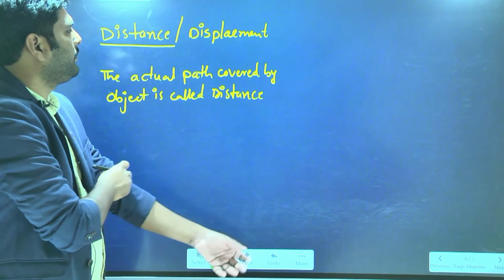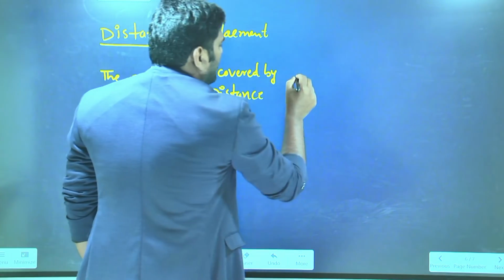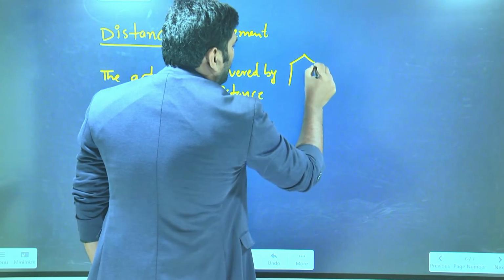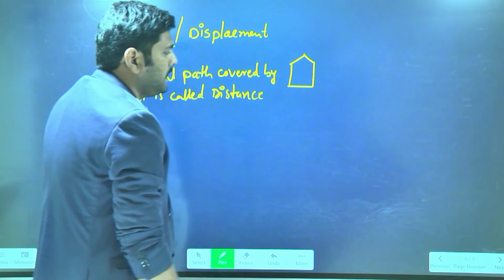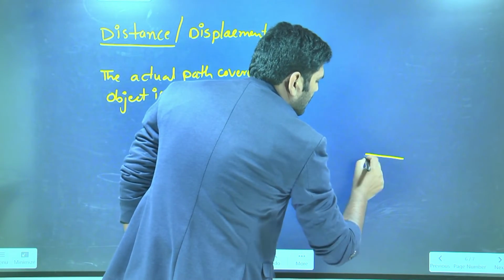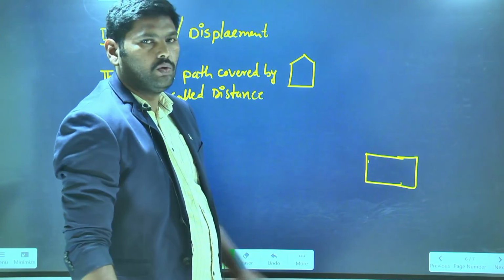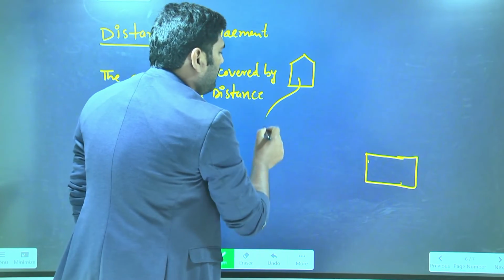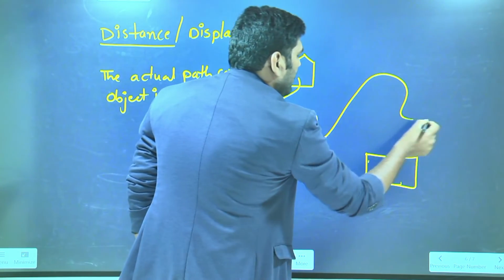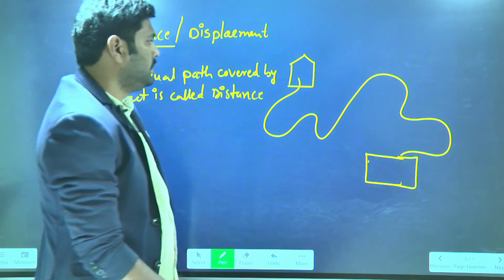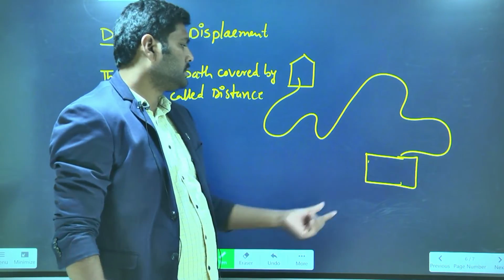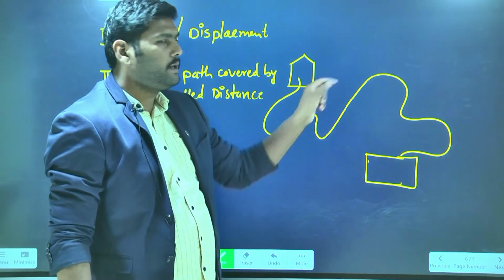For example, see here: it is your home and it is your school. This is the path to the school. To move from home to school, you have this path.